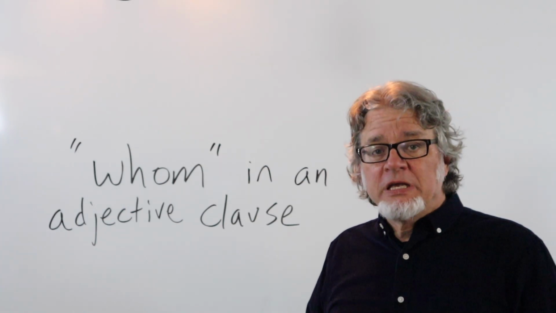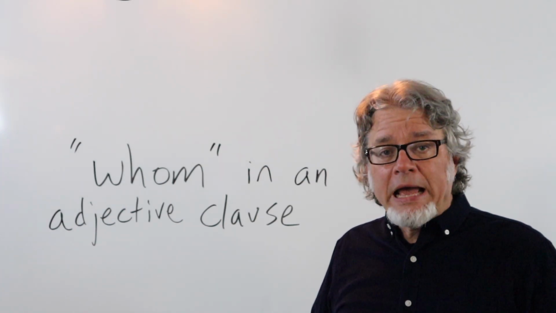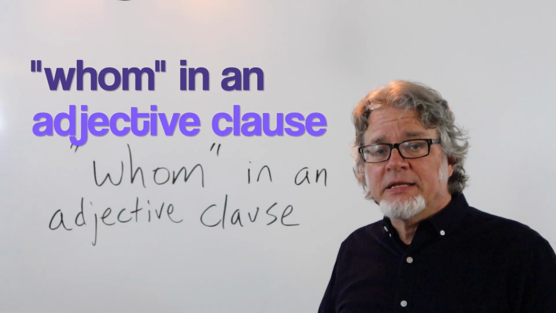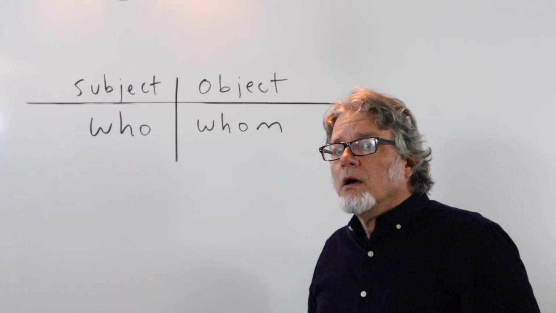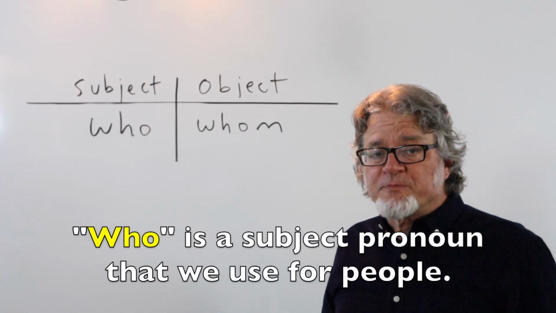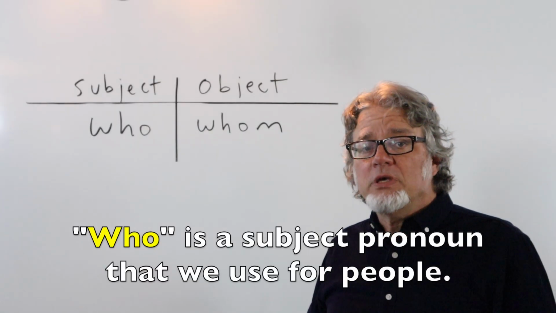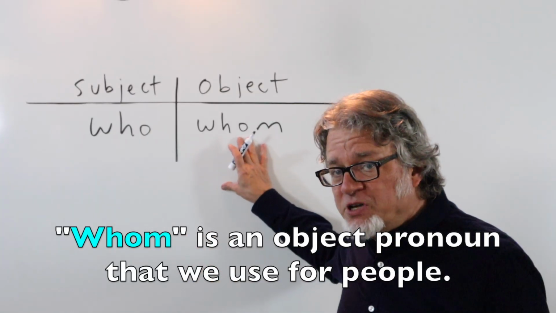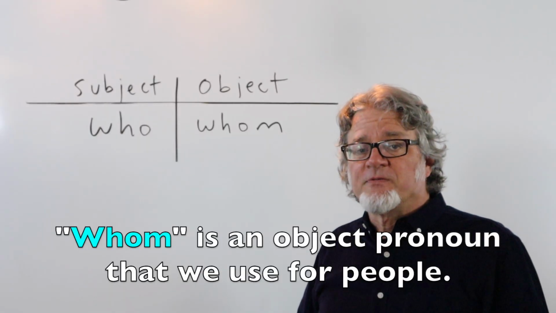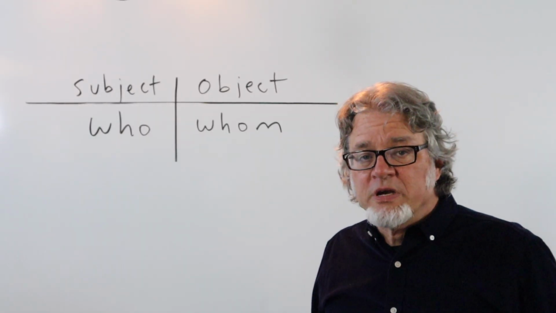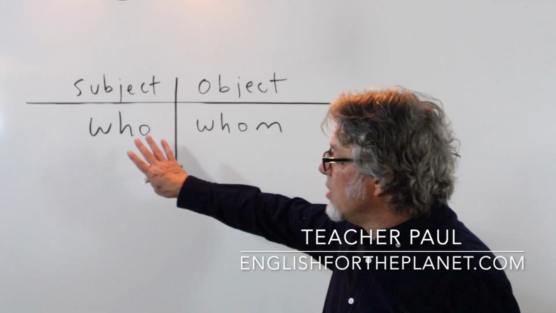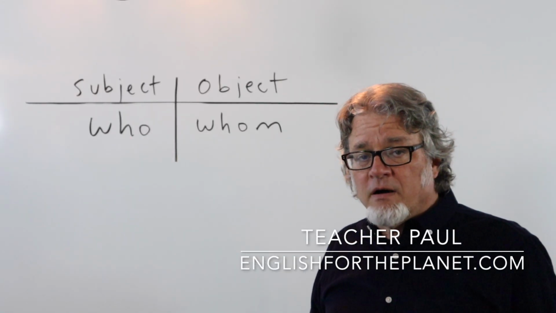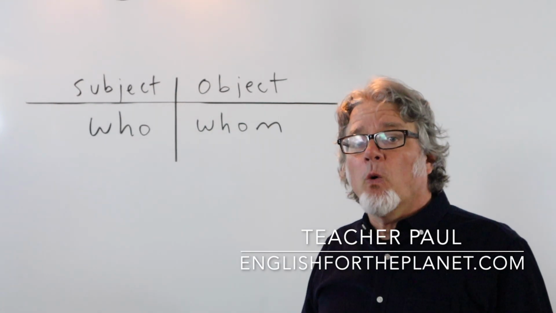There are some good reasons to know why and how to use whom in an adjective clause. Who is a subject pronoun that we use for people. Whom is an object pronoun that we use for people. Most speakers of English will use who all the time, regardless of whether it's a subject or an object.